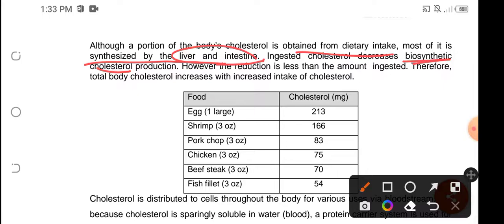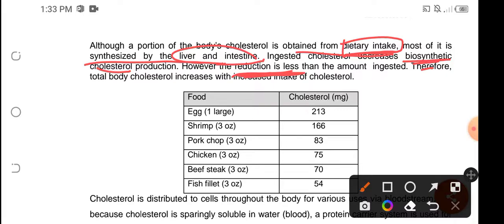And that's why if the cholesterol obtained from our dietary intake is very high, our body has a mechanism to lower the production. The biosynthetic production would be reduced. However, it cannot reduce it excessively just to balance the intake.